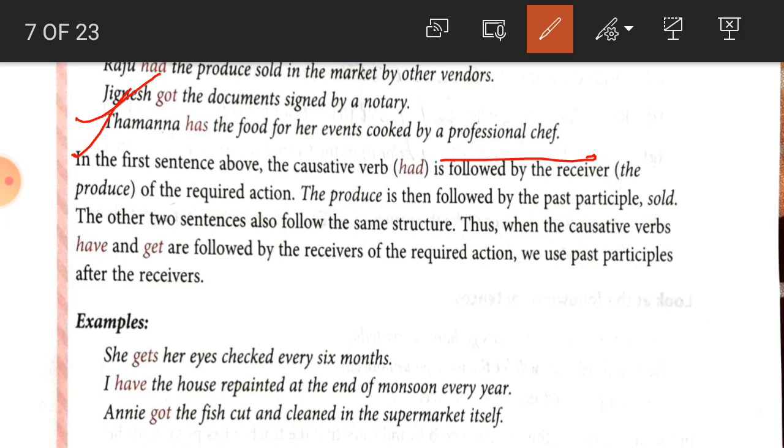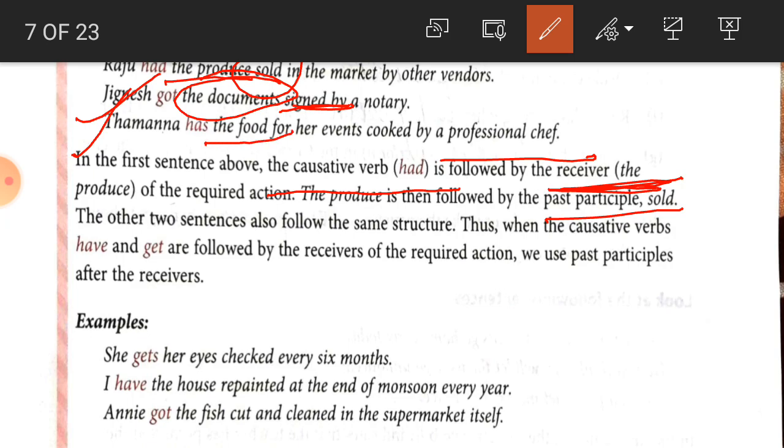So student, in the first sentence the causative verb had is followed by the receiver. And what is the receiver here? The produce. Next, the produce is followed by the past participle sold. The other two sentences follow the same structure. First the receiver, document, and then the verb in past participle, signed.